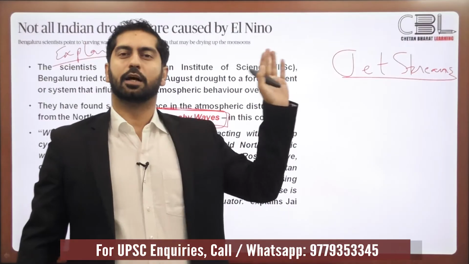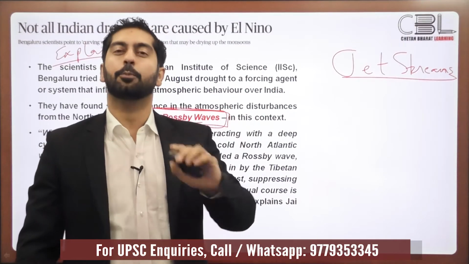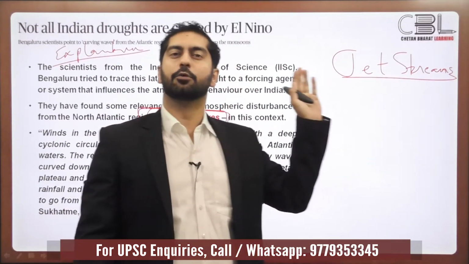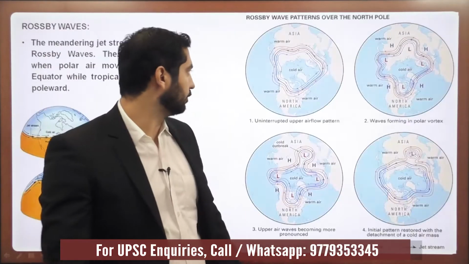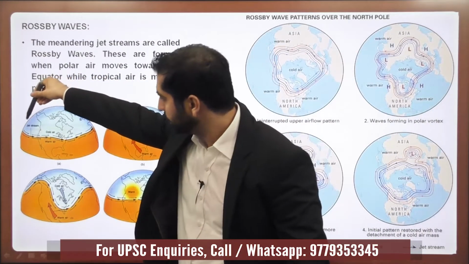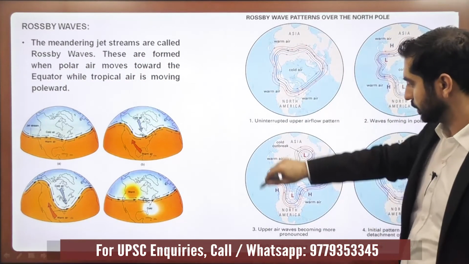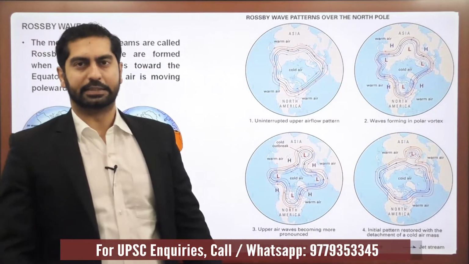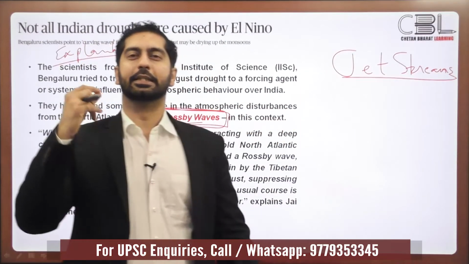Jet streams are high altitude, high speed winds moving in the upper troposphere from west to east in a westerly direction, in a circumpolar manner. Like if I have to show you by the diagram, such kinds of winds are flowing at high altitude around the polar region in a circumpolar manner. They move around the polar region in very narrow concentrated bands. So these high altitude winds are known as jet streams.